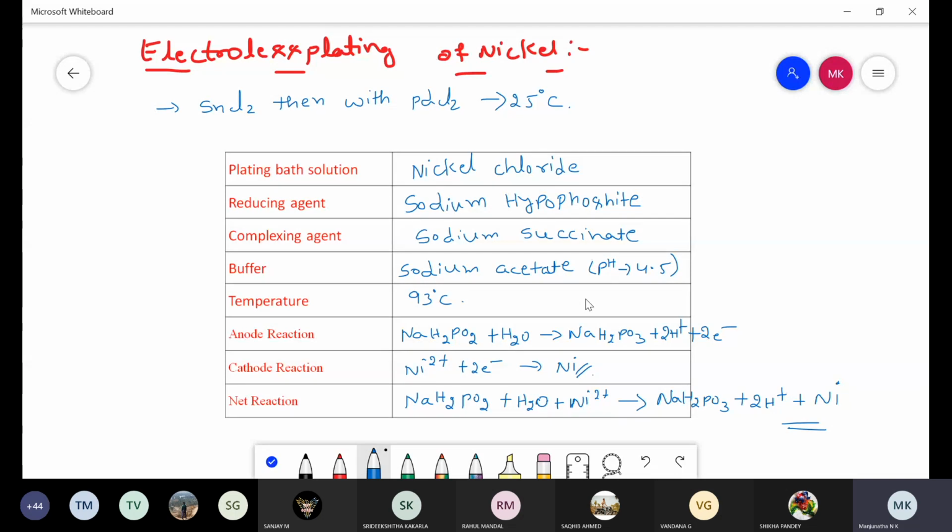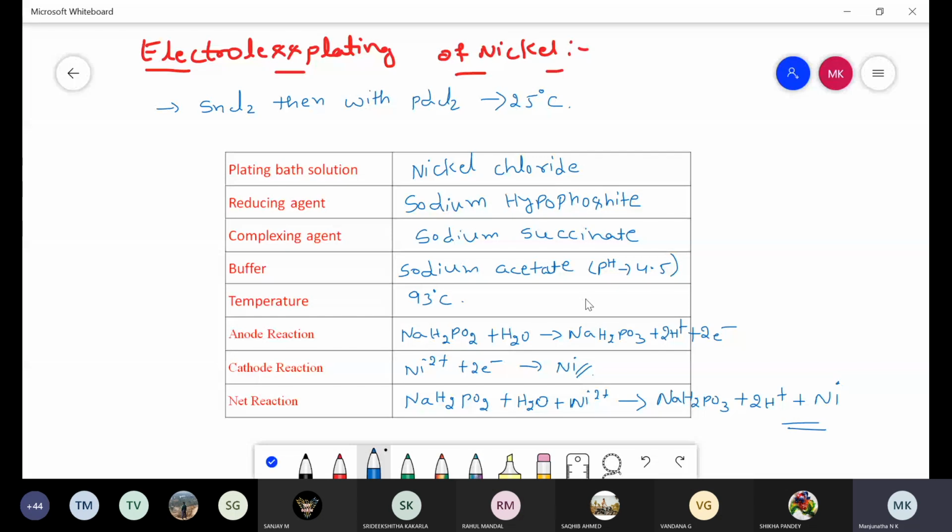If they ask electroless plating of nickel, first you need to write this one line on surface preparation. Before electroless plating, the metal surface is subjected to surface preparation, in which it is treated with stannous chloride, then with palladium chloride at 25 degrees Celsius.